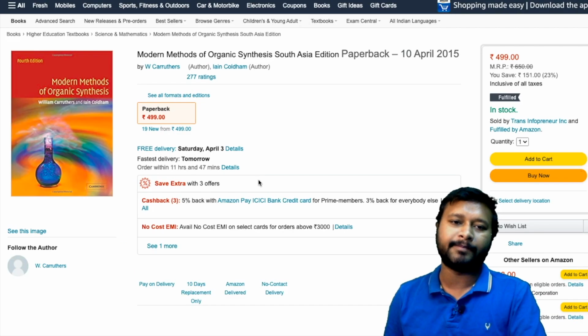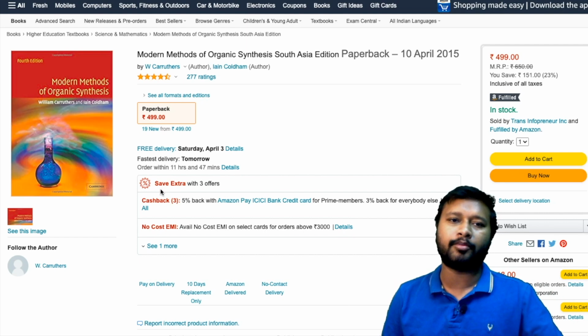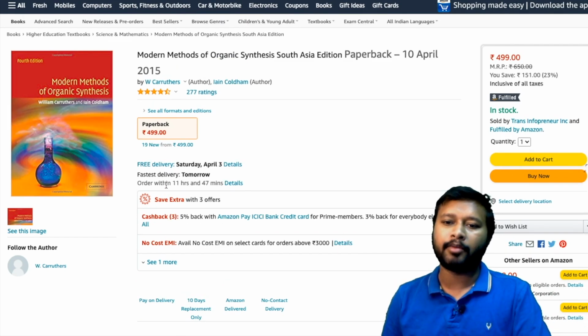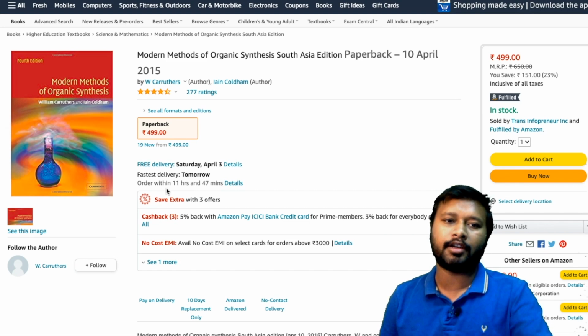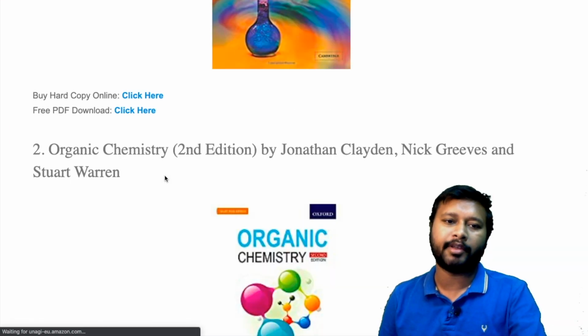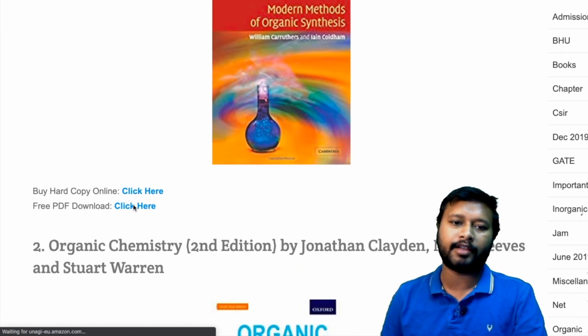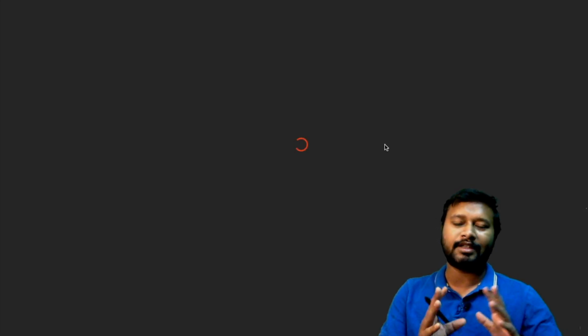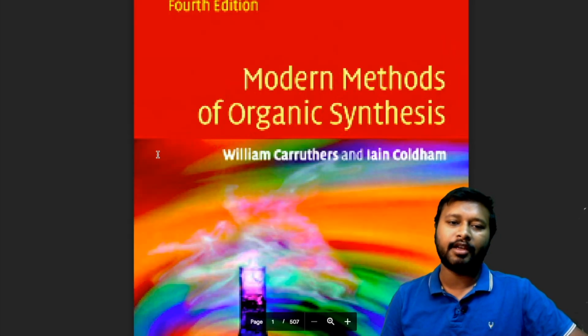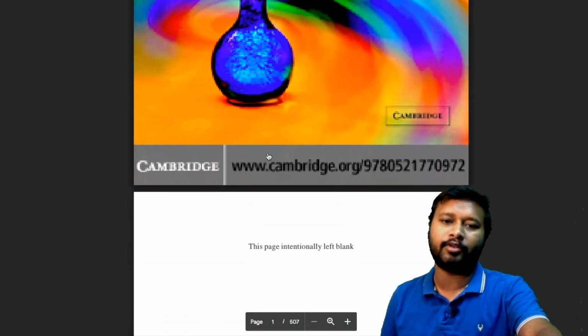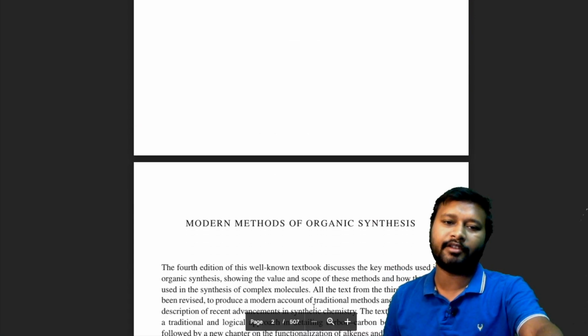All right, so you can see this is the page of amazon.com, so you can purchase this book from here onwards. Now talking about the PDF: if you want to download the PDF, you just have to click here, that download free PDF, and that's how you will get access to download it. Now you can download it from this particular icon, right? I just wanted to inform many of you, in case you are not aware about it, this is how it is. Okay, see, the book is loaded. So you can download. It has 507 pages and so on.